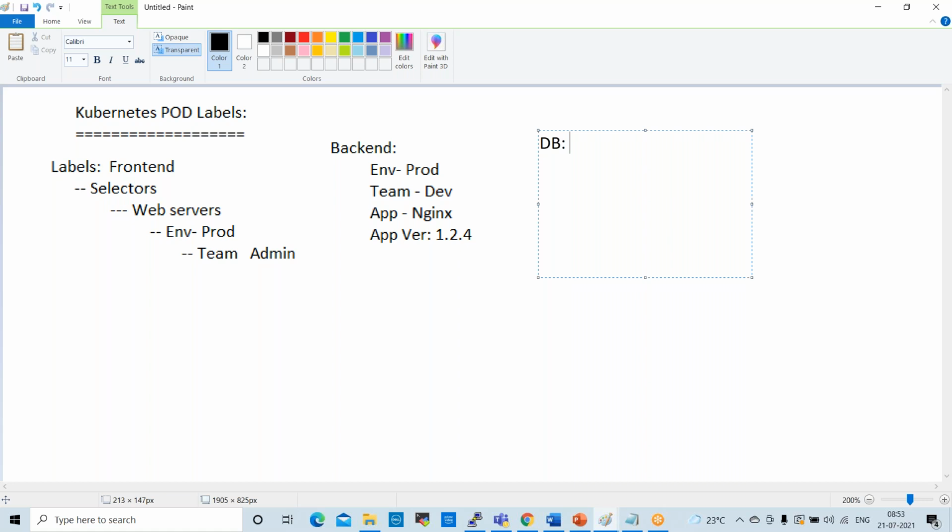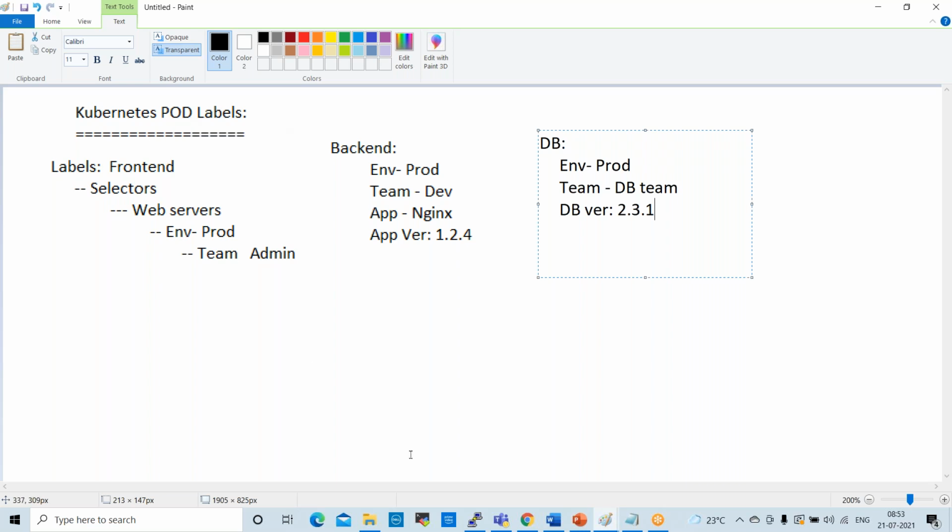I'm trying to show you how to create labels. The DB team will also have environment production, and team will be database team, DB team, and application DB, with some version like 2.3.1. So labels help you maintain the naming convention.